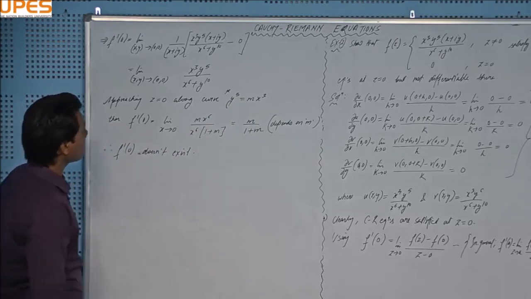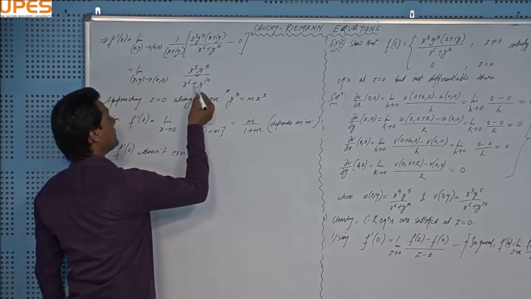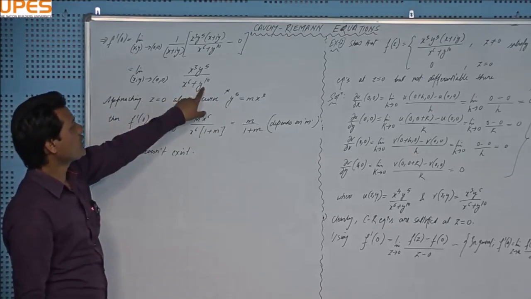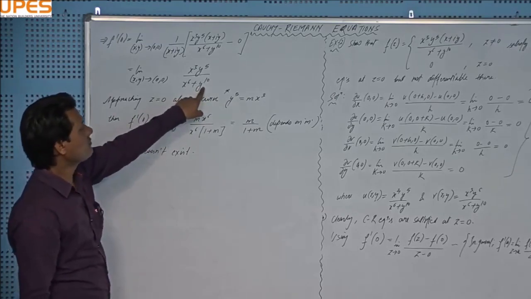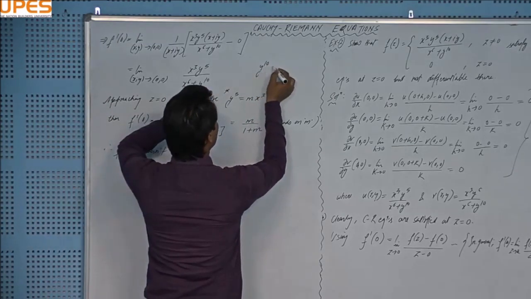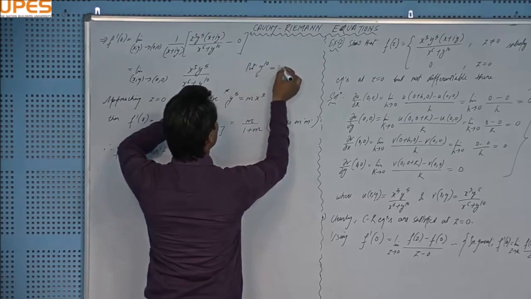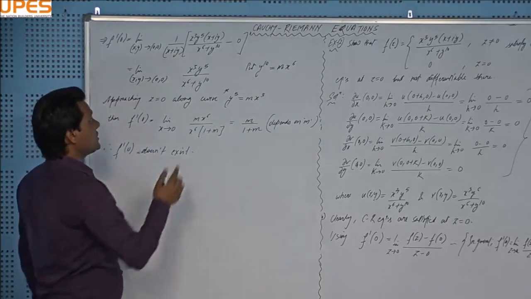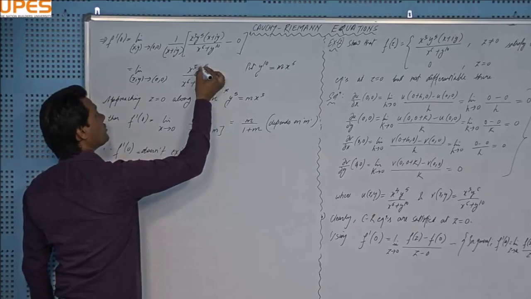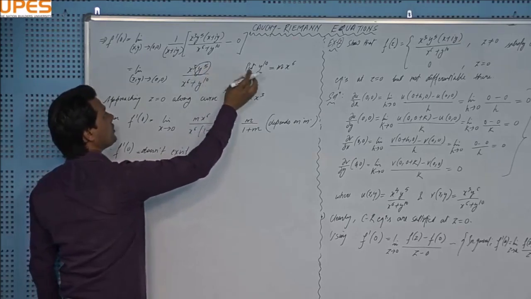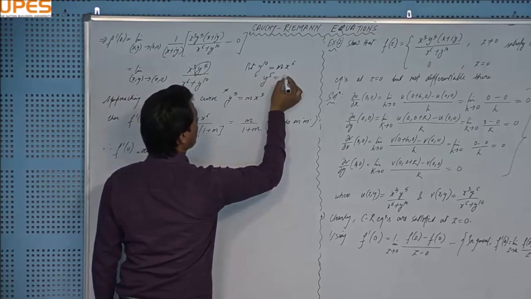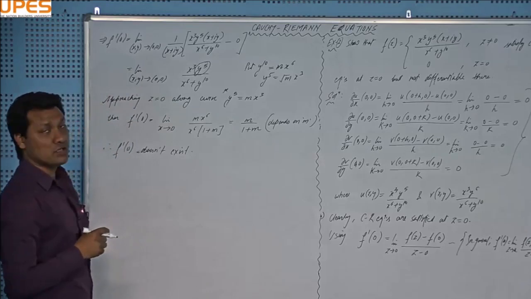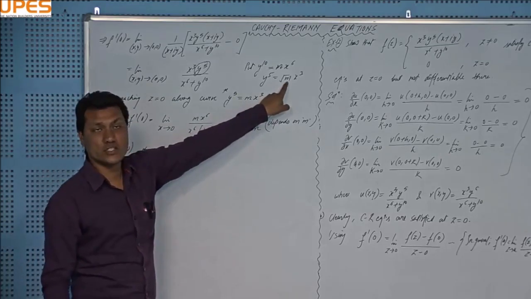The key point is that you see this, the biggest power of these two expressions is x to the power 6, this is y to the power 10, and you can see that this is a bigger power, y to the power 10, and put y to the power 10 equal to m times x to the power 6, right? And you can see that y to the power 5 is also present here. Since you need y to the power 5, you will take the square root. You will get y to the power 5 is square root of m x to the power 3, right? But that will make the calculation difficult due to the presence of this square root factor.